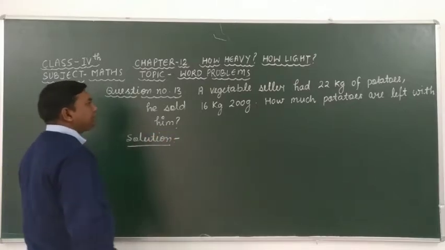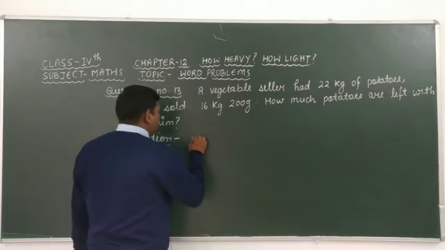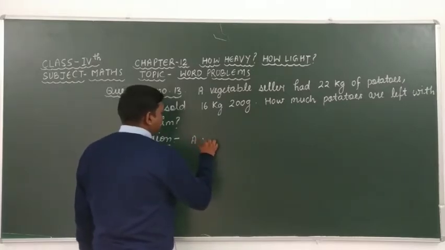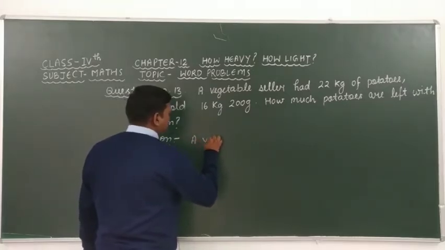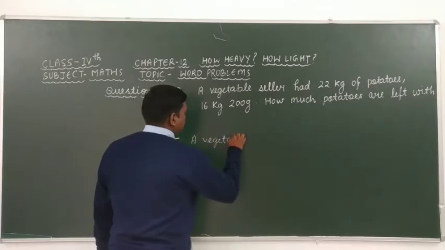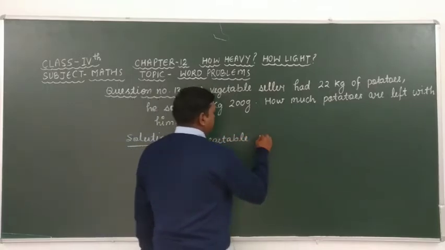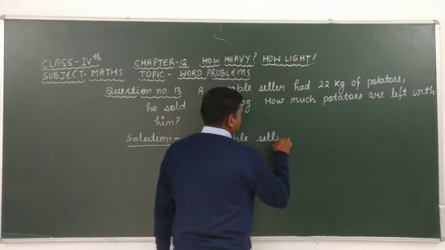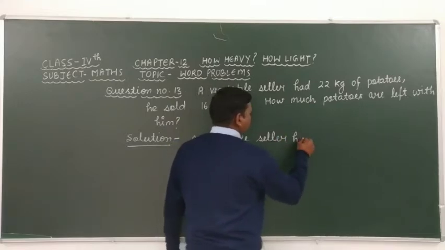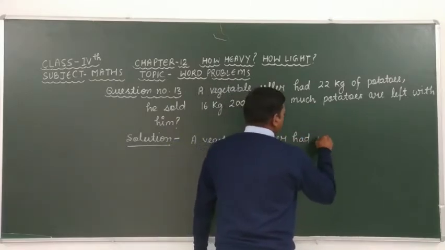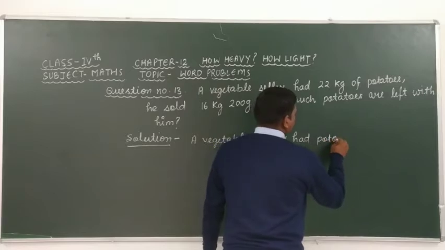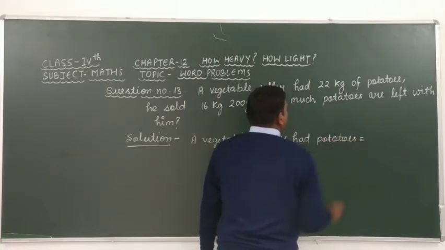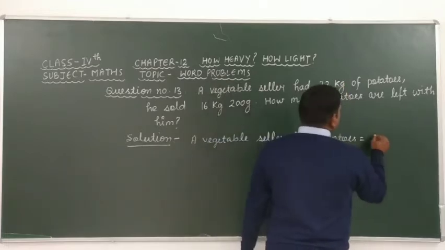Look here carefully. A vegetable seller had potatoes equal to 22 kilogram.